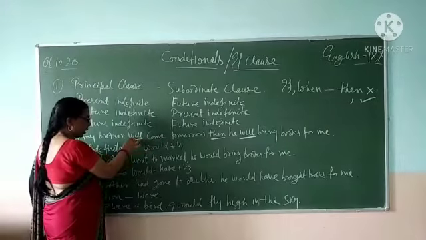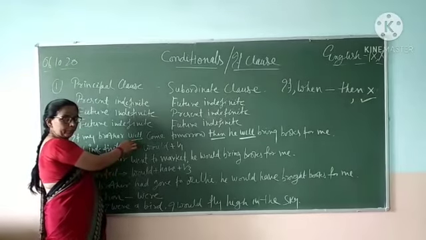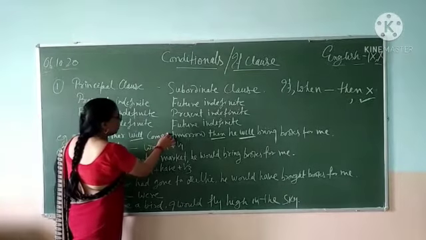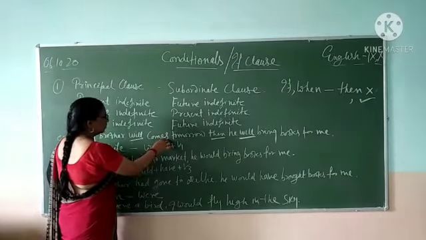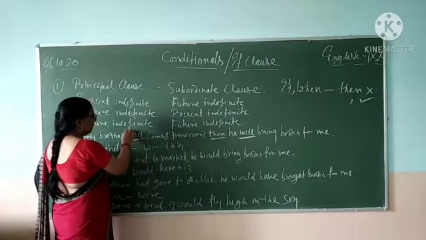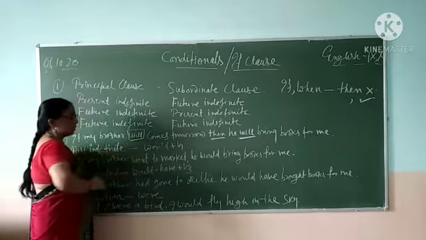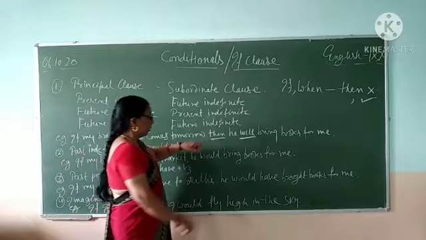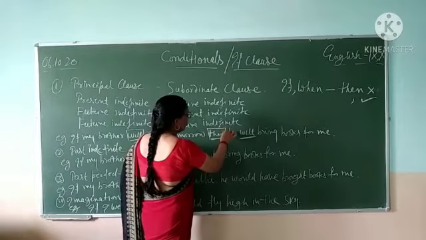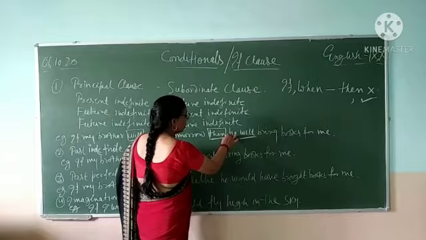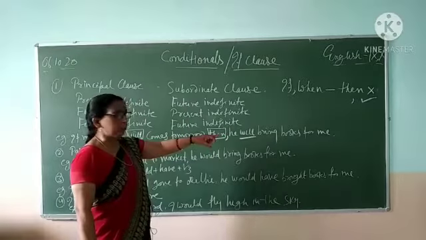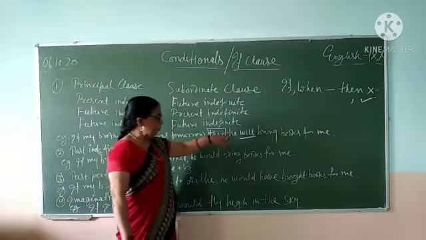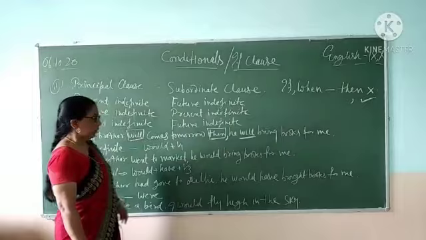Correction will be, if my brother comes tomorrow, this principal clause we will change into present indefinite. So the correction will be, if my brother comes, and this will be omitted. If my brother comes tomorrow, then again will be removed and comma will be used here. He will bring books for me. If my brother comes tomorrow, comma, he will bring books for me.